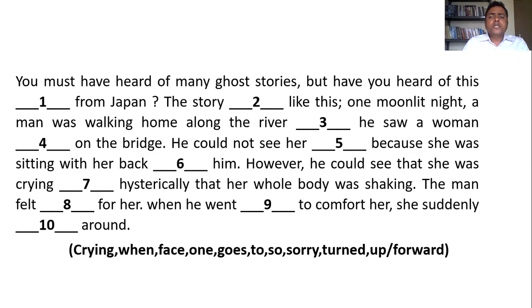However, he could see that she was crying dash hysterically that her whole body was shaking. So how is she crying? So she's crying so hysterically that her whole body was shaking. The man felt dash for her. What he felt, what we feel, is something that happens when somebody is in distress. We feel sorry, no? So that's why the man felt sorry for her.